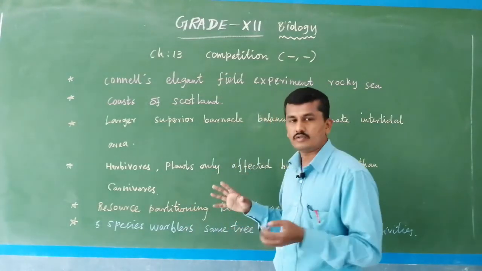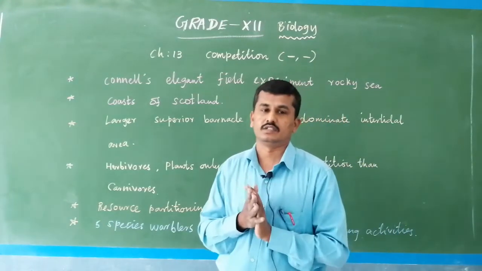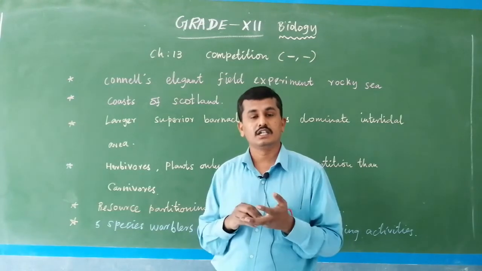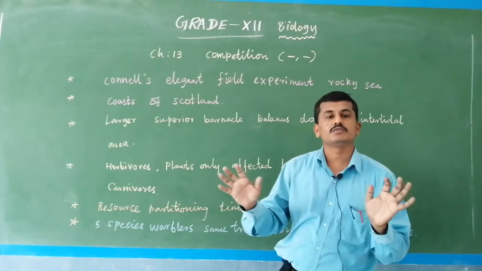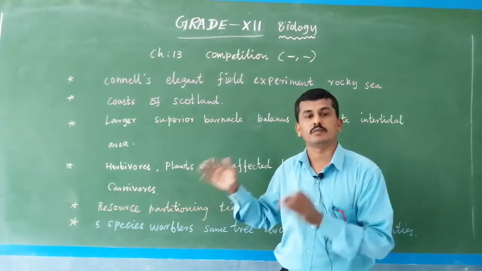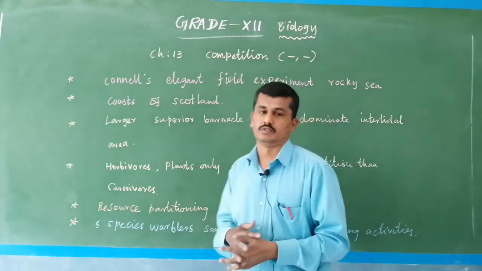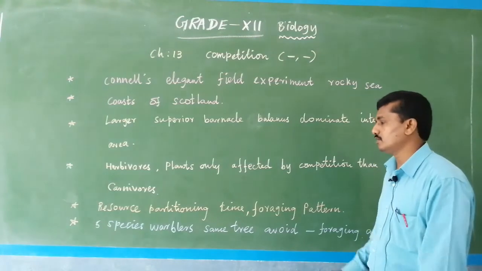And among carnivores, such as tiger and lion, does competition have a maximum effect? Like the competition between herbivores and plants, between two carnivores competition does not take place as much as compared to plants and herbivores. Okay, so mainly herbivores and plants are affected by competition effects.